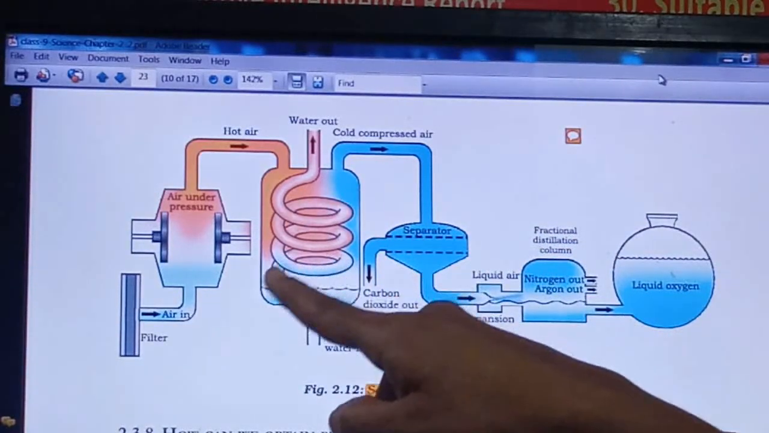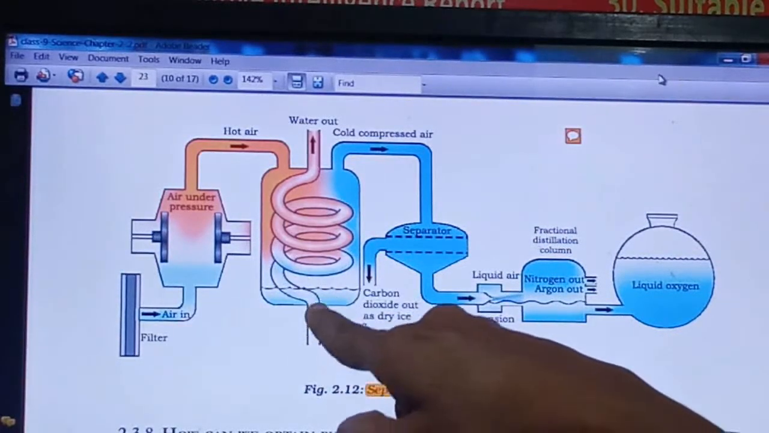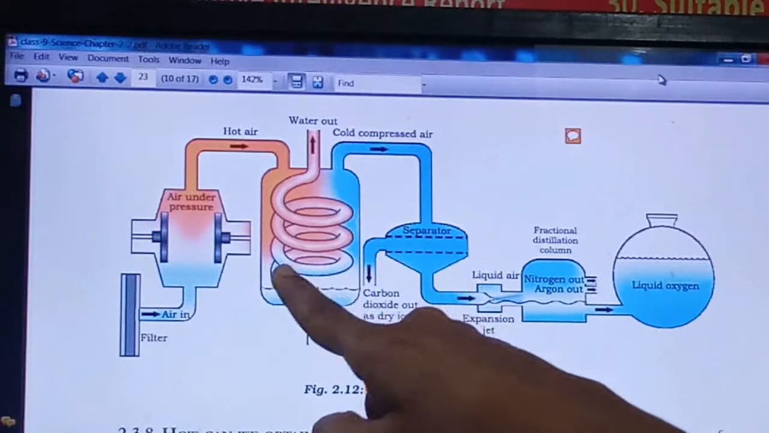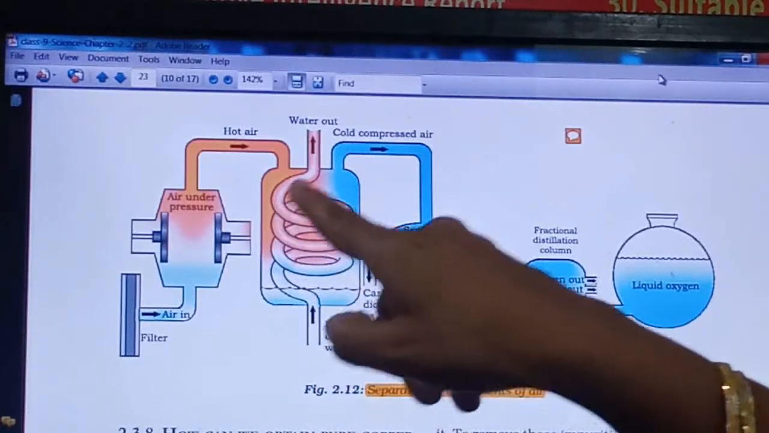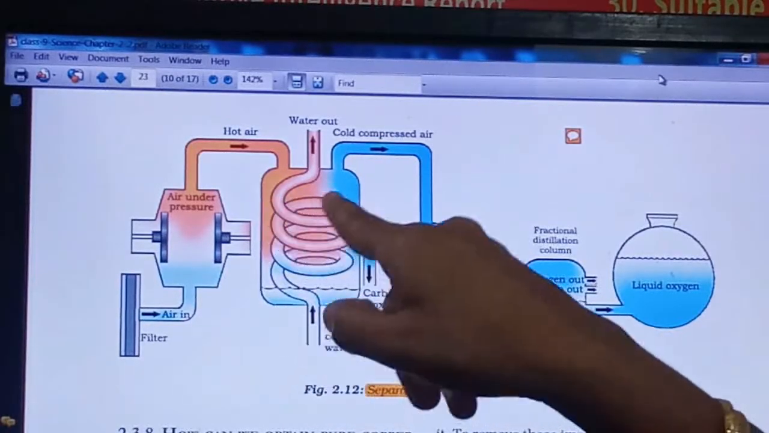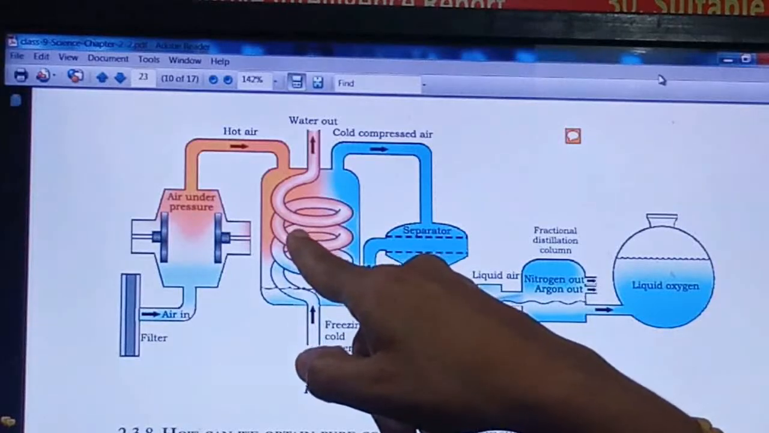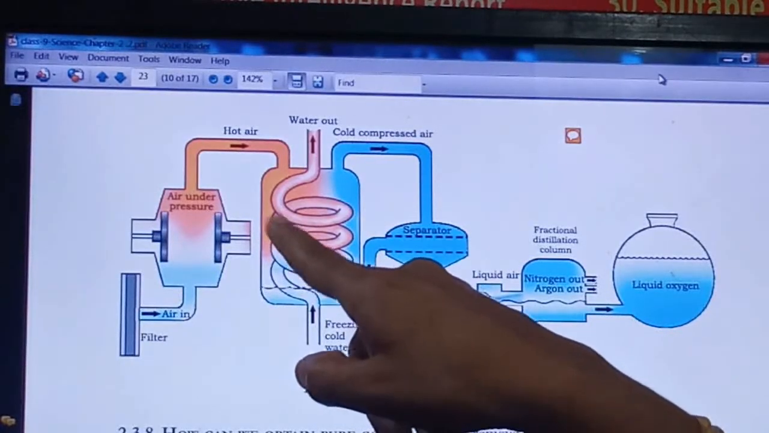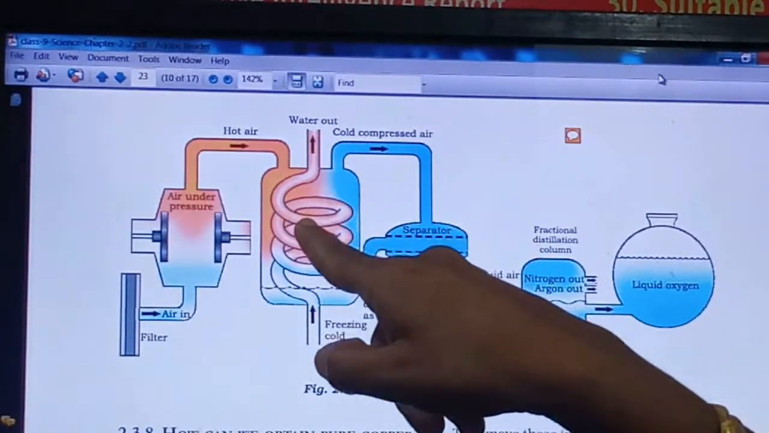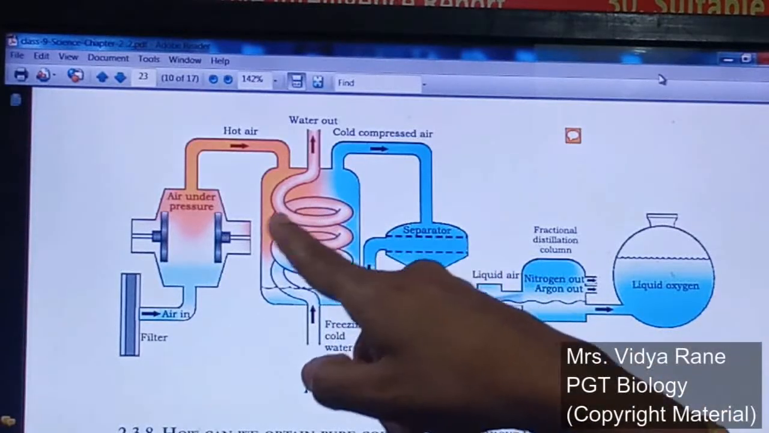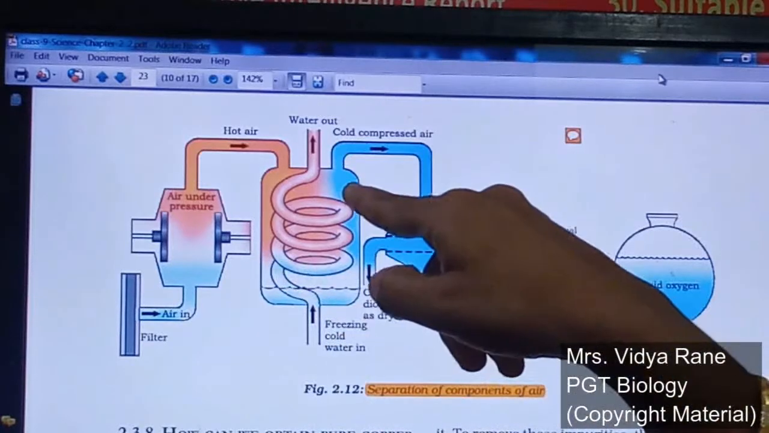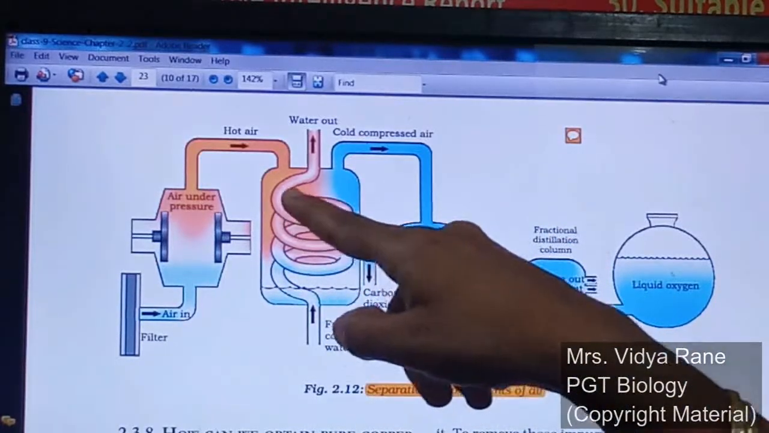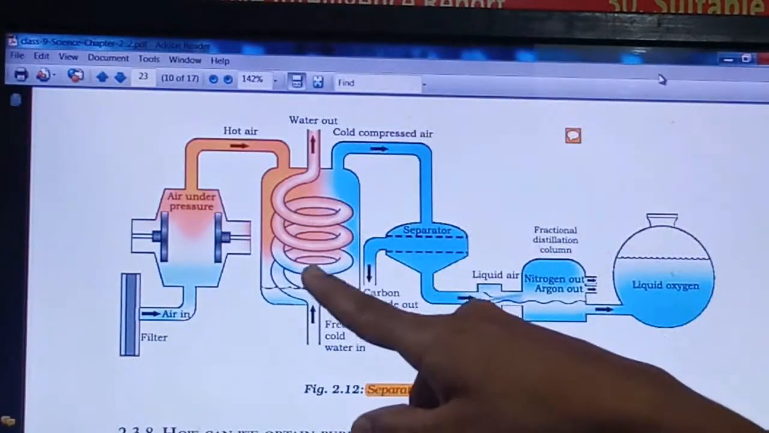As soon as the freezing water enters, it is a light blue color, meaning the temperature of the water is low. As it moves ahead, temperature exchange will take place, right? Heat will be exchanged: the air's heat will be given to the water, and the water's cold temperature will be accepted by the air. So automatically the air gets cooled and the water becomes hot. This hot water will come out, right?